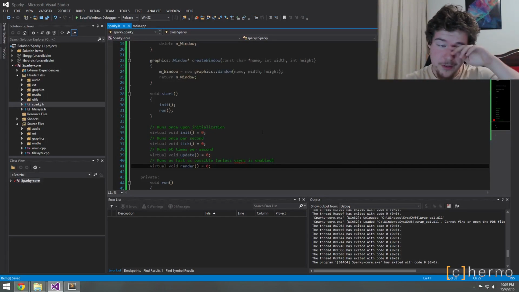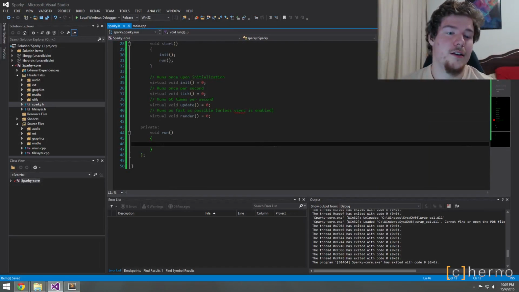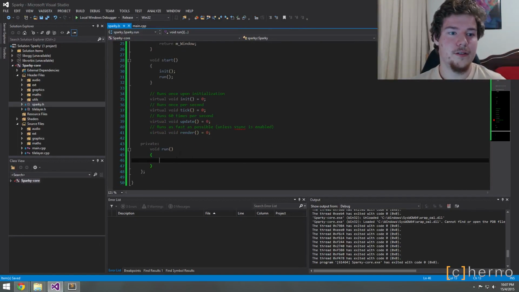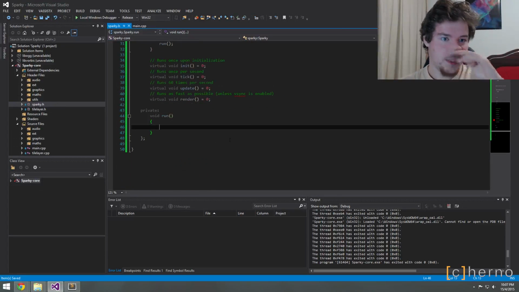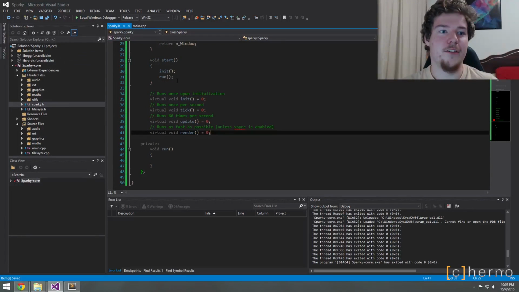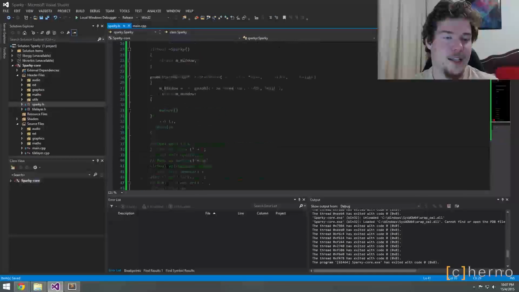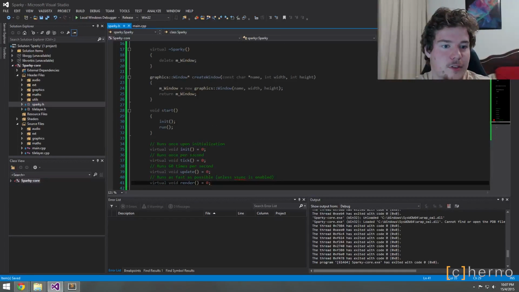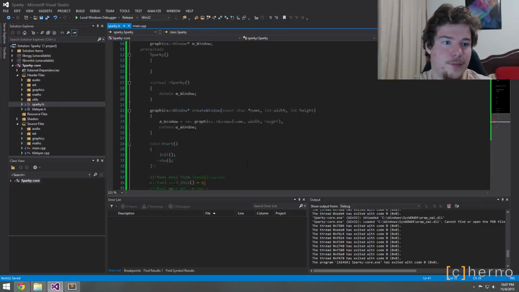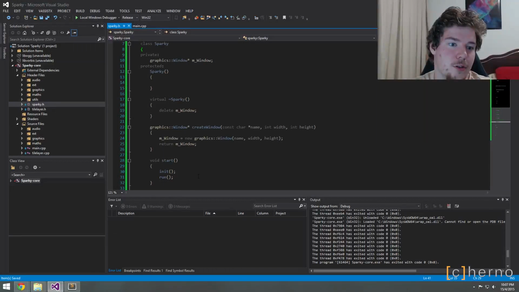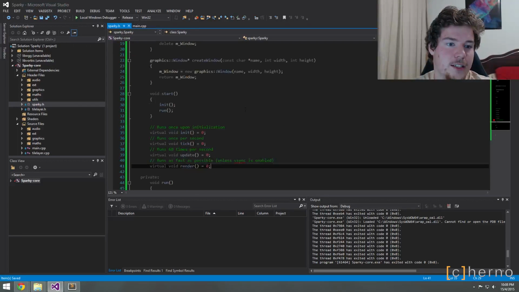I don't know if they will in the future. I haven't decided that yet, but for now they're not. So anyway, this is looking pretty good, and we could even have stuff like get FPS and all that cool stuff. So we'll make that stuff in a minute, but I just wanted to add a little bit of documentation. You have to implement all of these clearly. Okay, so void start is what you call to start this stuff up.